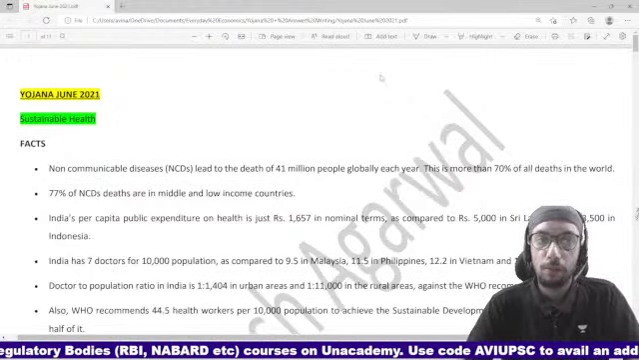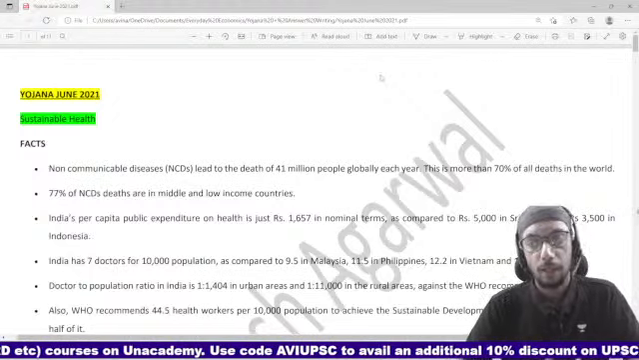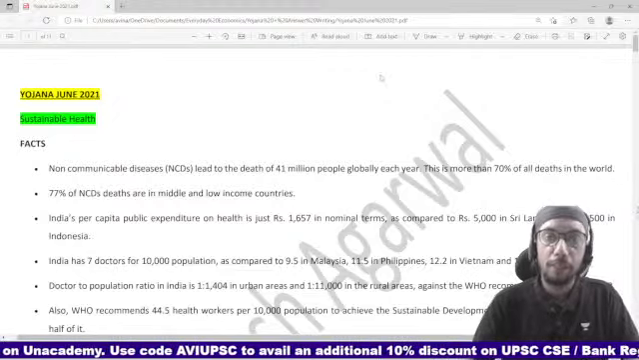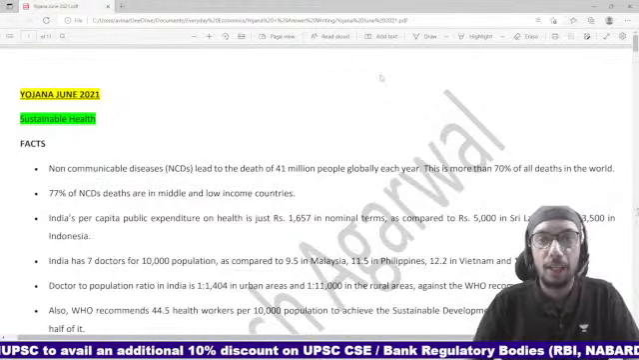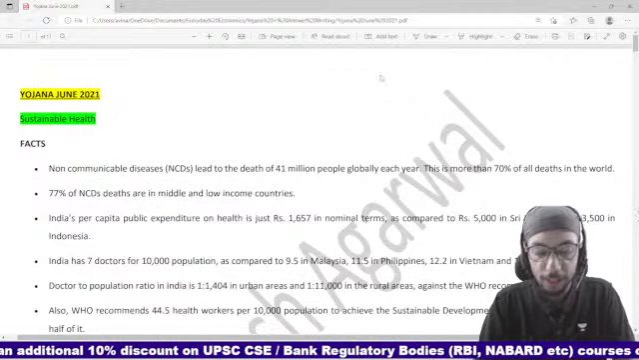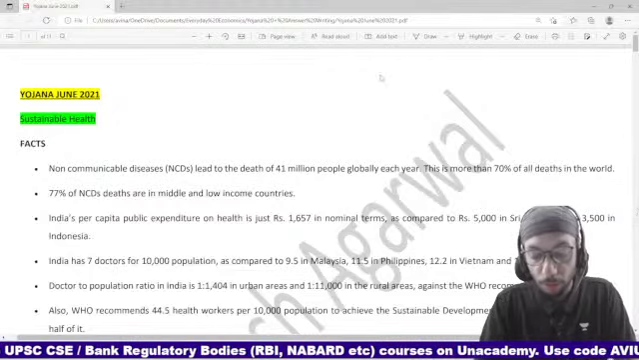Friends, in this lecture we are going to discuss Yojana from the month of June 2021. In this particular Yojana there are three important topics that have been discussed. One is related to health, another is related to agriculture and another is related to electronic waste management, friends. So these are the important topics that we'll be covering.